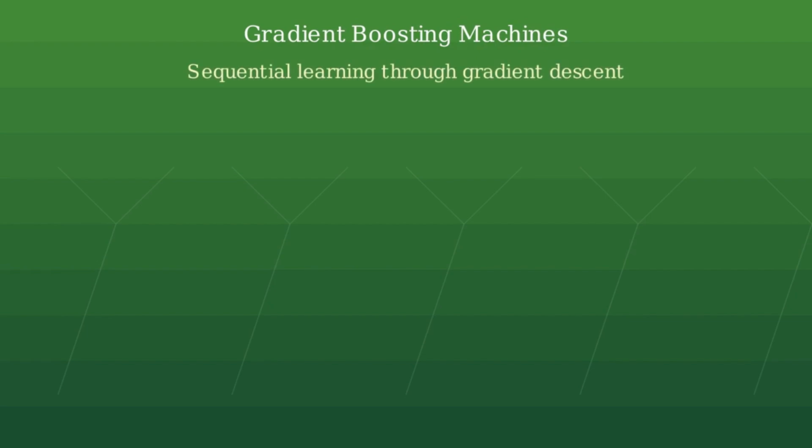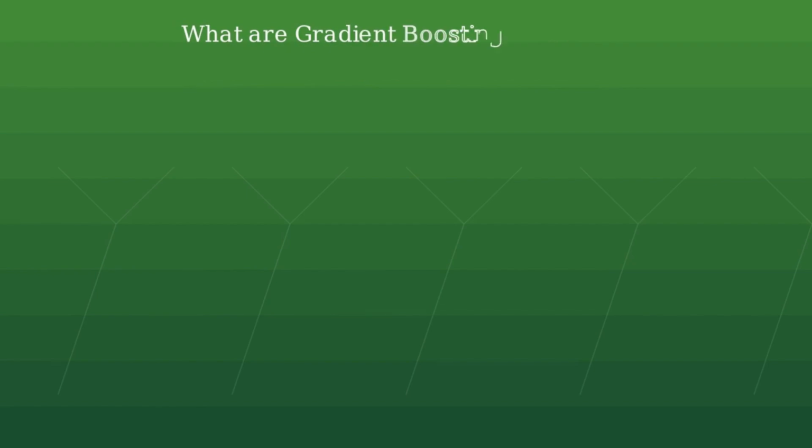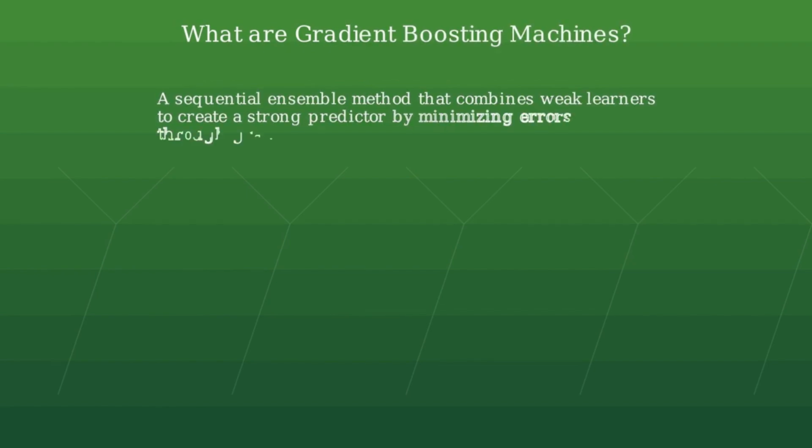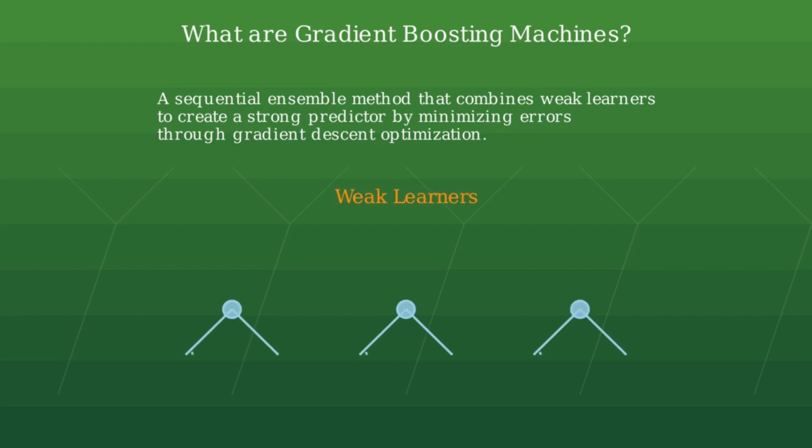Gradient boosting machines represent a powerful ensemble technique that builds models sequentially. Gradient boosting machines, or GBMs, are sequential ensemble methods that combine weak learners to create a strong predictor by minimizing errors through gradient descent optimization. In GBMs, we use weak learners, typically shallow decision trees that individually have low prediction power.